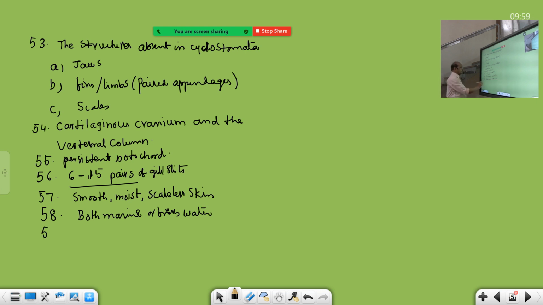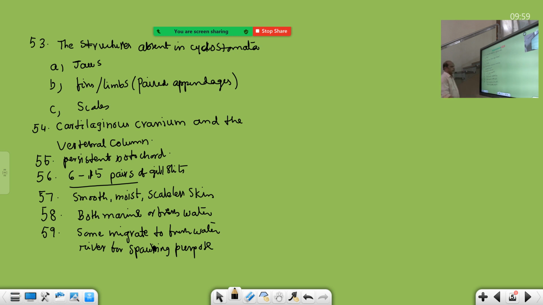Some cyclostomes migrate to freshwater form, mainly marine. They migrate to freshwater bodies, freshwater rivers, for spawning purpose. Spawning means laying eggs. They go to rivers, migrate to rivers, and after spawning they die.